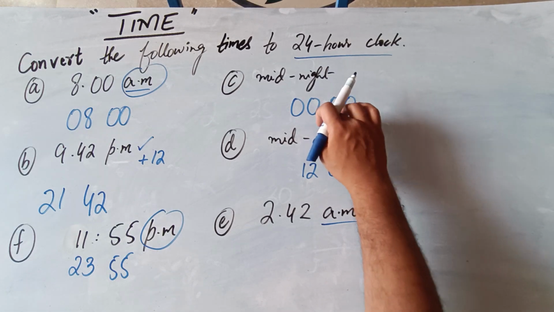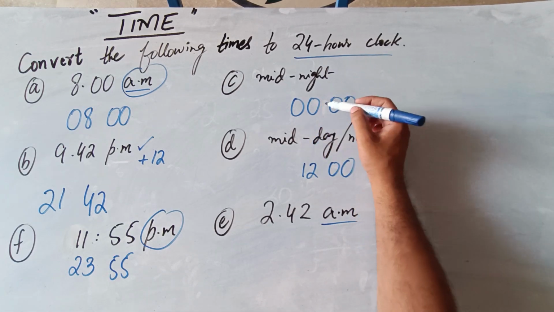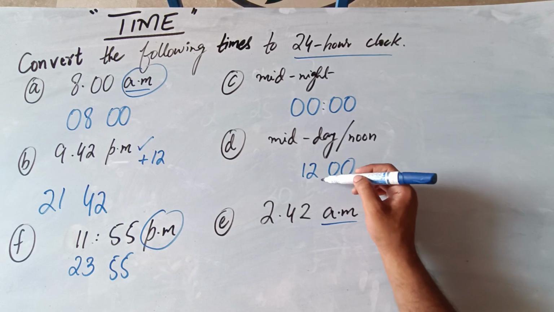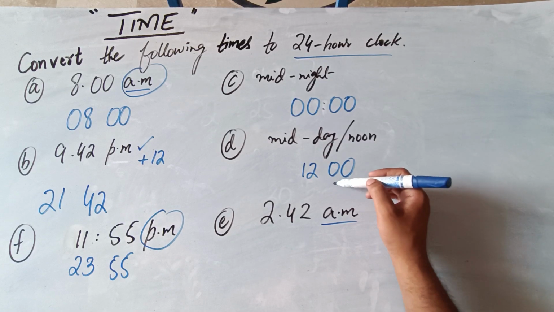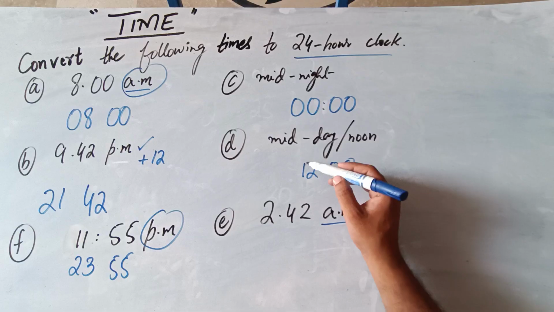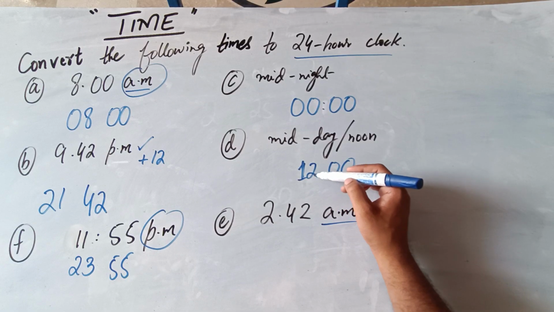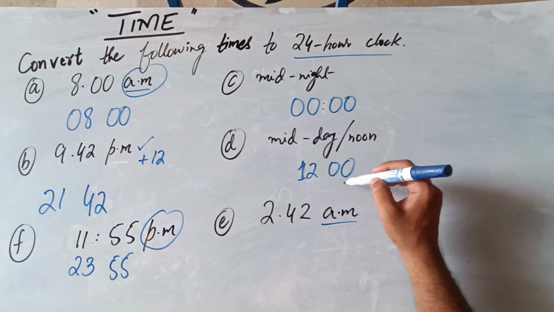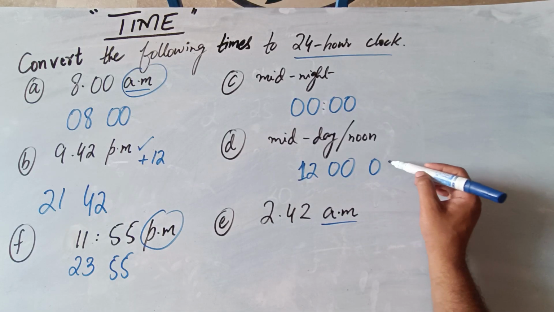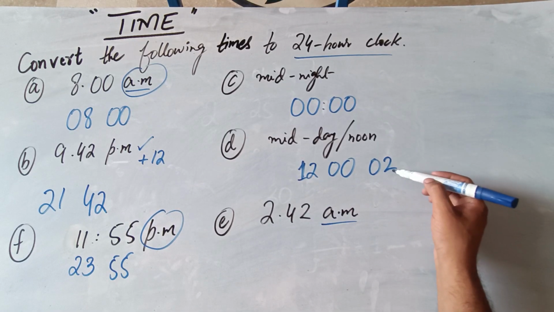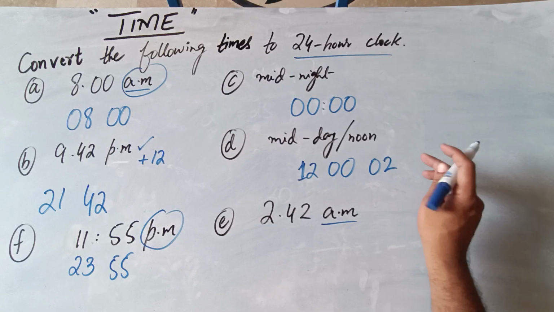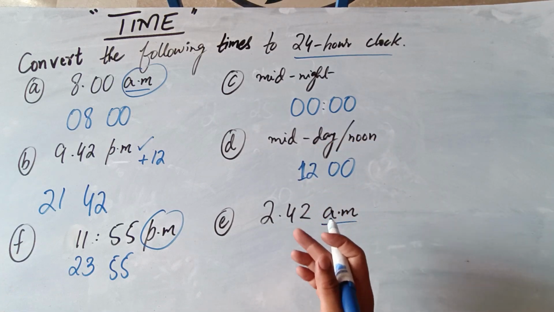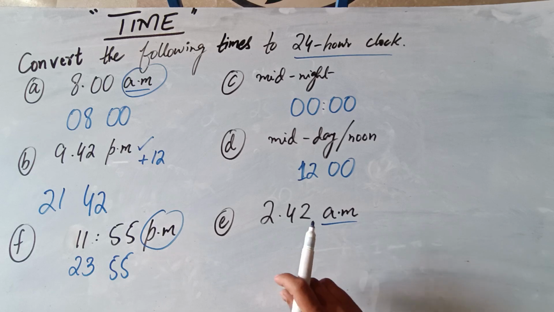So it is totally up to you: if you want to write the colon, it is fine, and if you do not want to write the colon in 24-hour clock format, that is also fine. The first two digits tell you the hours, the middle two tell you minutes, and if another two digits are reflected at the end, they show seconds. Over here there is no need to write seconds because seconds are not mentioned.